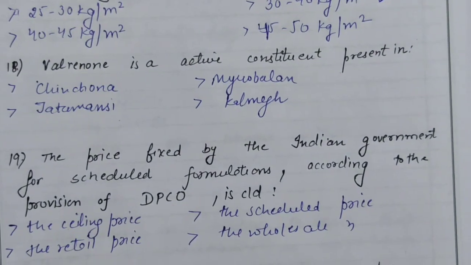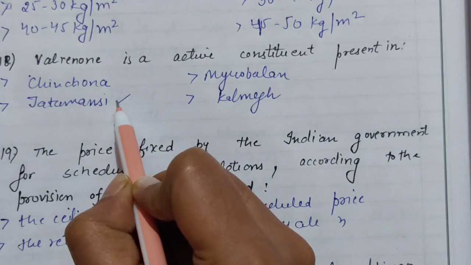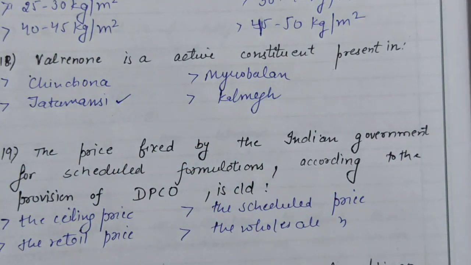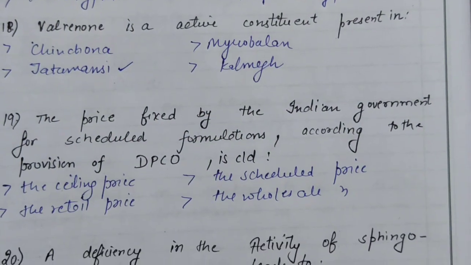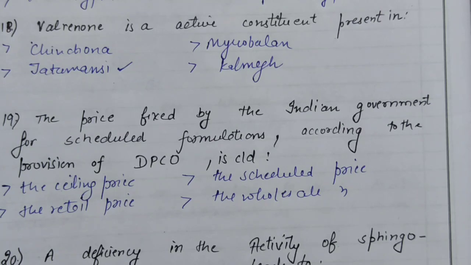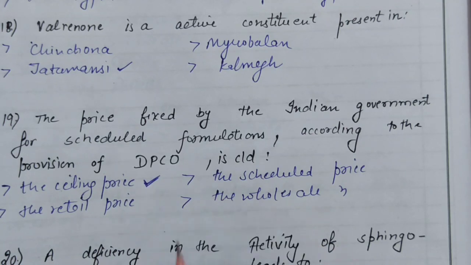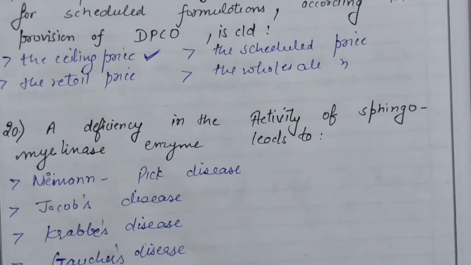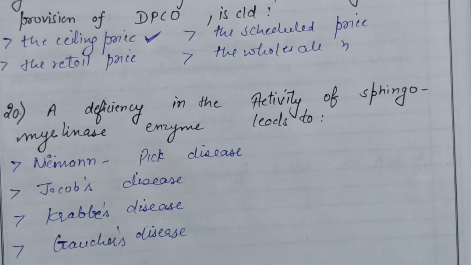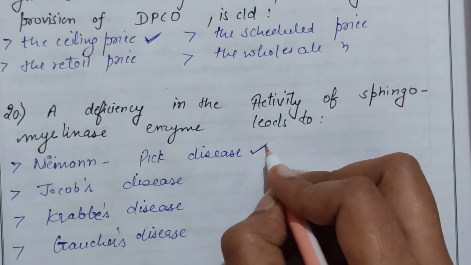Valerianone is an active constituent present in Chatamansi. The price fixed by the Indian government for scheduled formulations according to the provision of DPCO is called the ceiling price. The deficiency of the activity of sphingomyelinase enzyme leads to Niemann-Pick disease.